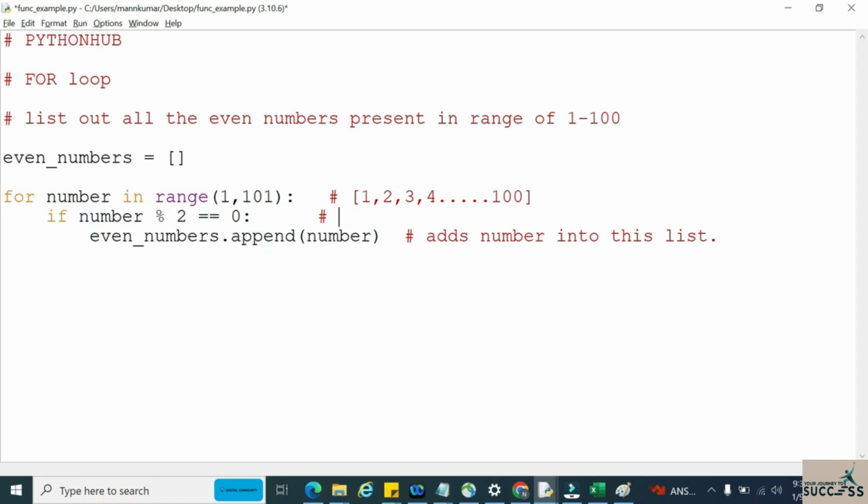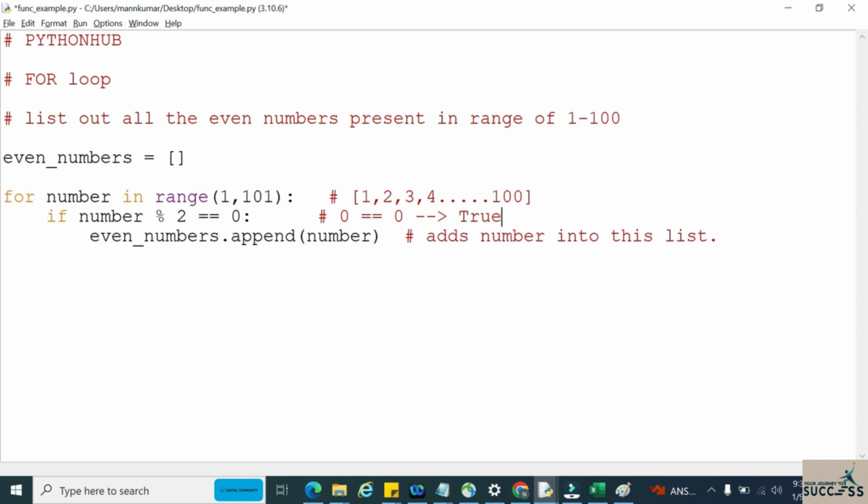Now let us see the second number. In the second iteration, what is my number value? 2. So 2 percent 2, that means when you divide 2 by 2, what is the remainder? It is equal to 0. So 0 equal to 0. So this condition is becoming true.